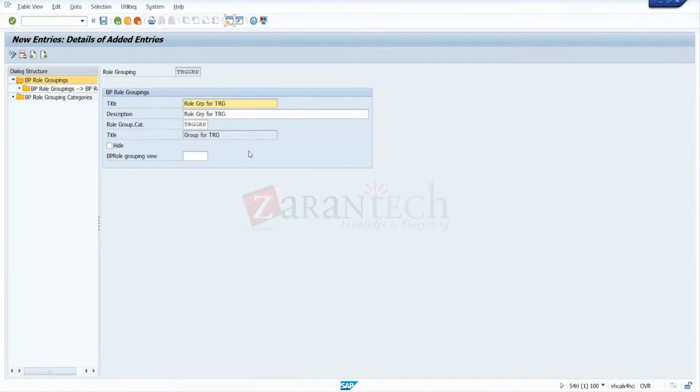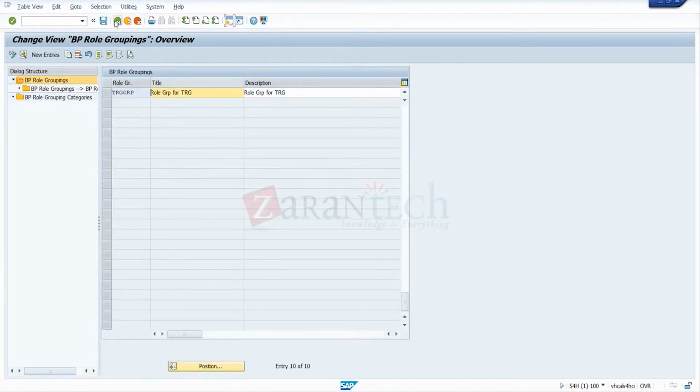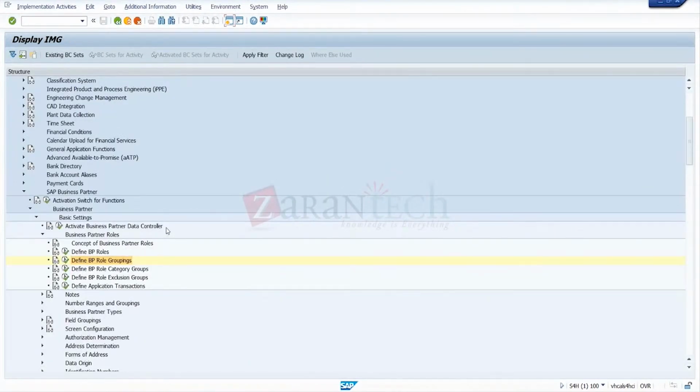It is for identification purposes, for a particular group of customers, so it is not directly affecting the BP master. It is just for information purposes or for any customer report.